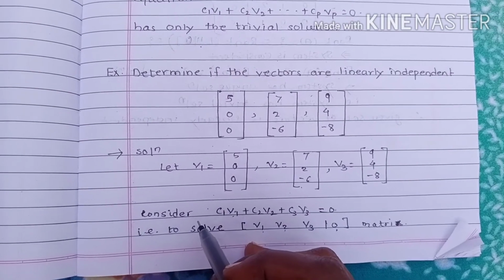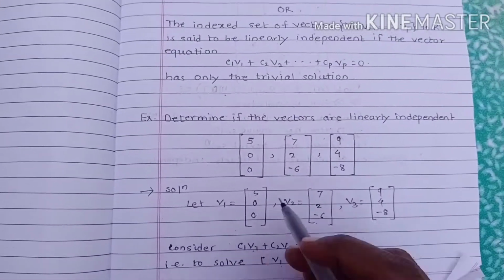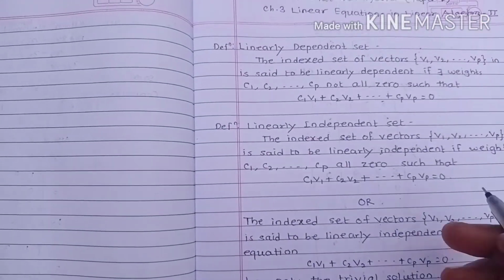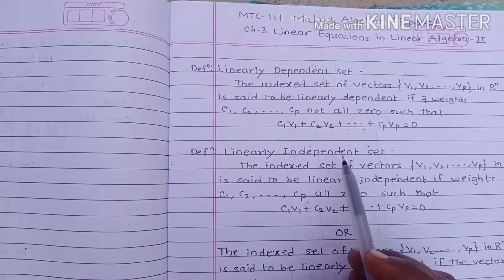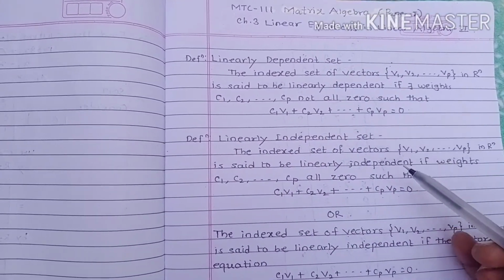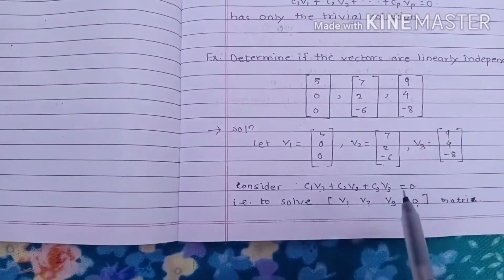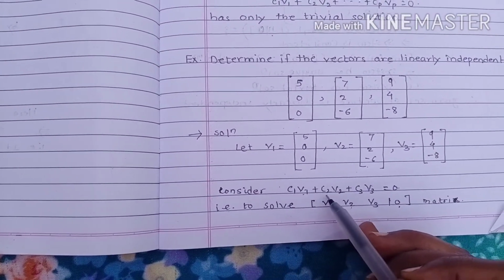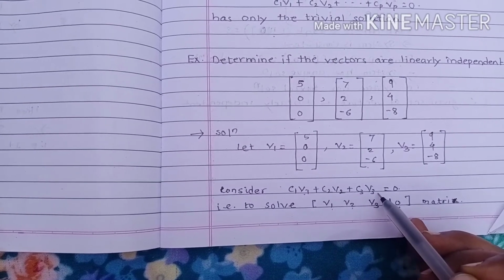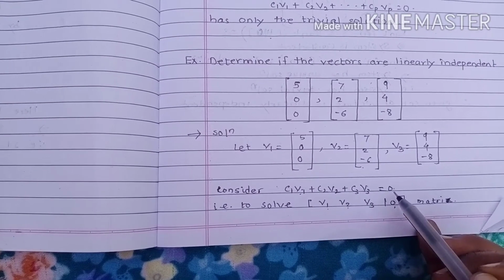We know that whether we check linear independence or dependence, in both cases we do the same starting. So here we write c1v1 + c2v2 + c3v3 = 0.